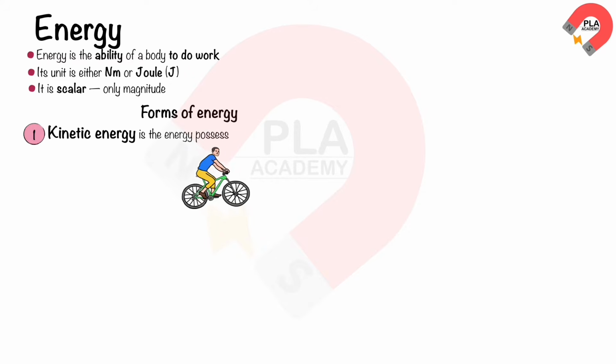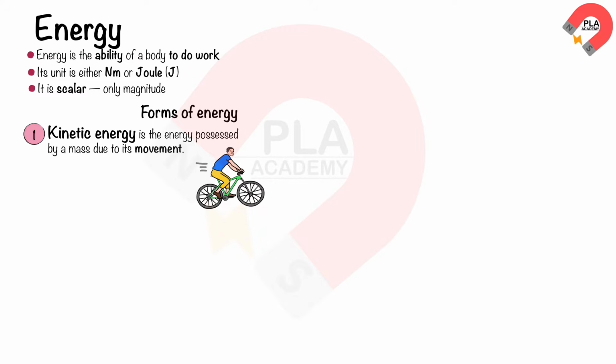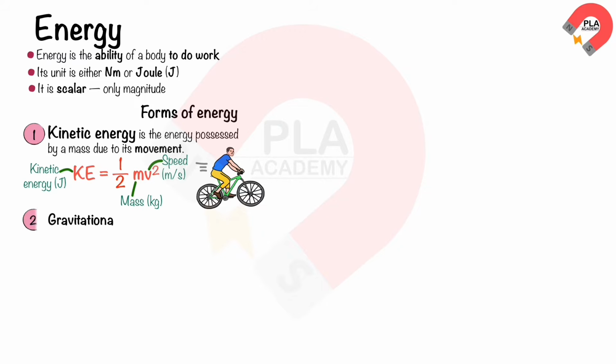Kinetic energy is the energy possessed by a mass due to its movement. Its formula can be written as KE equals half of mv squared, where KE is the kinetic energy in joules, m is the mass in kilograms, v is the speed in meters per second.